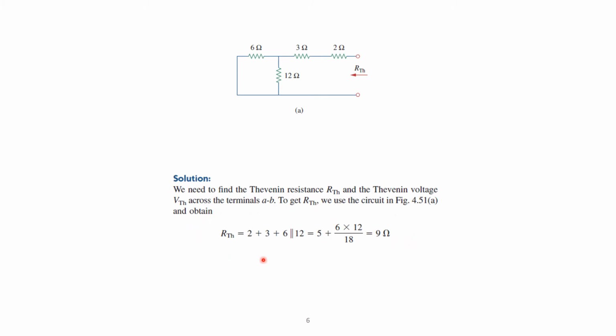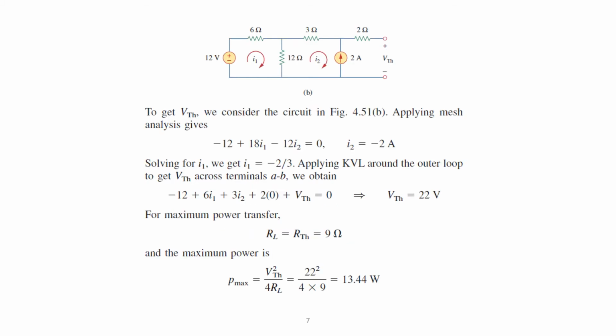Here we get the Thevenin resistance: these two in series, which is then in parallel with these two. To get the Thevenin voltage, we add back in the power sources. We do our mesh analysis with the loops. We get our two equations, minus 12 because we had the minus again, and 6, 12, 18, and then minus 12.